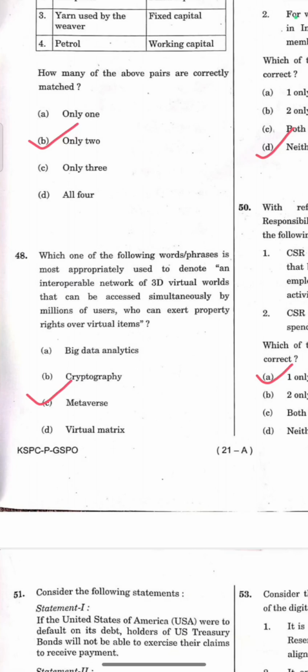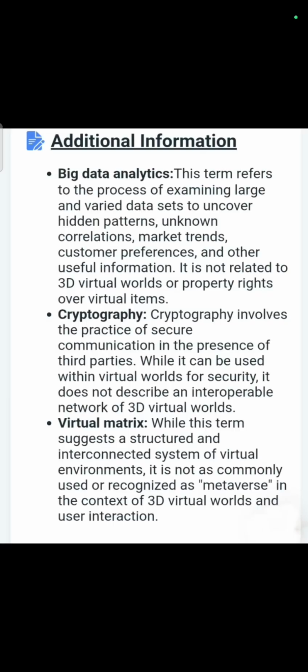We'll see other options also. First, big data analytics. This term refers to the process of examining large and varied data sets to uncover hidden patterns, unknown correlations, market trends, and other useful information. It is not at all related to 3D virtual worlds or property rights. Then cryptography. Cryptography involves the practice of secure communication in the presence of third parties.